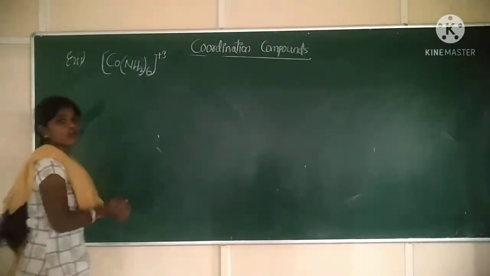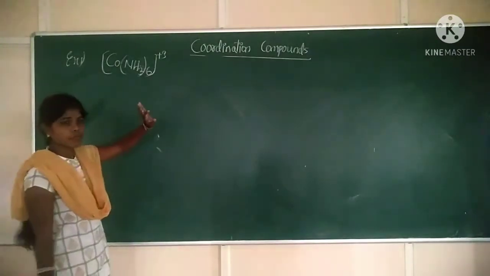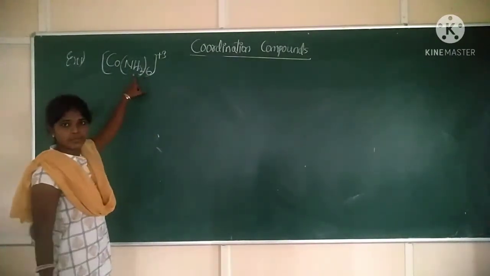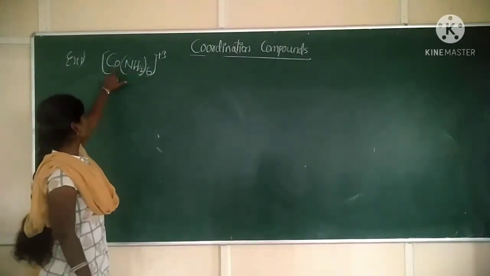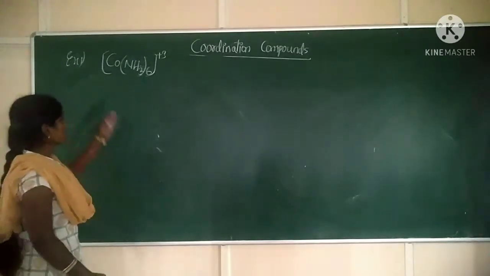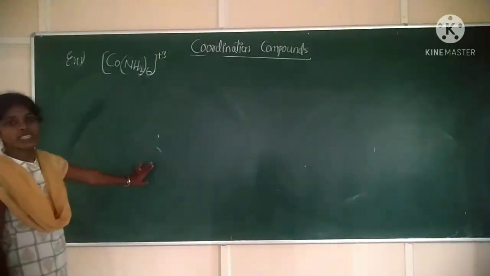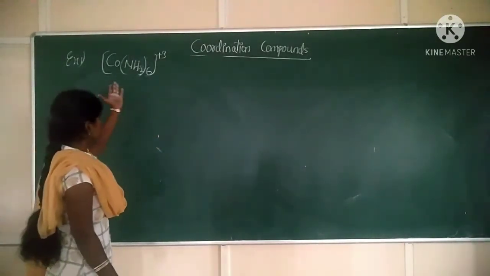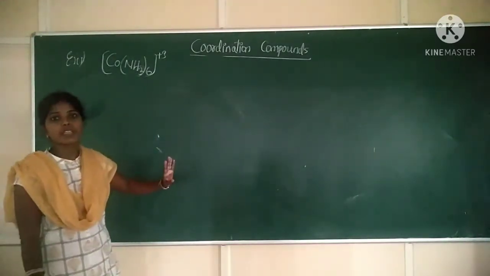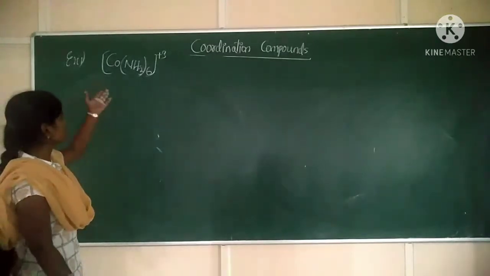Okay, so this is the given coordination compound. What is the IUPAC name for it? Hexaamminecobalt(III) ion. Correct. Now, by using the VBT theory, we are going to discuss the bonding, magnetic property, and hybridization for this given compound.